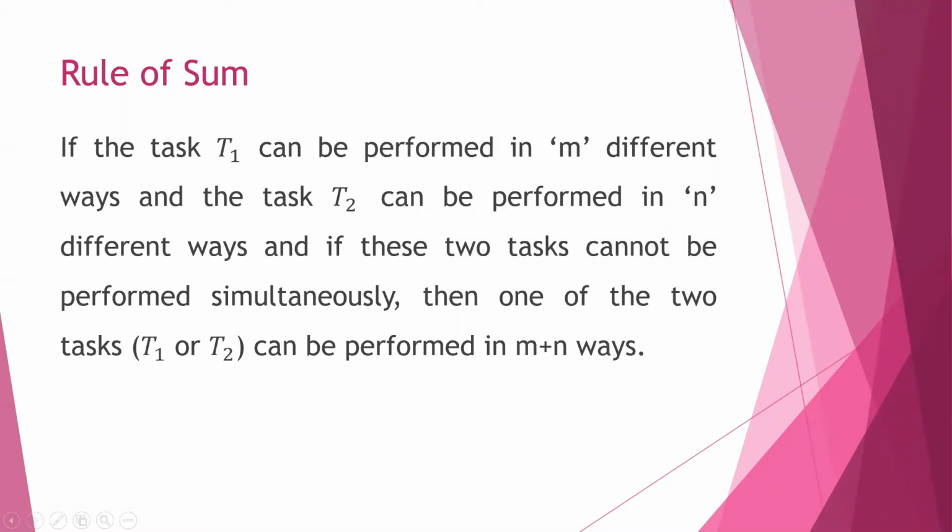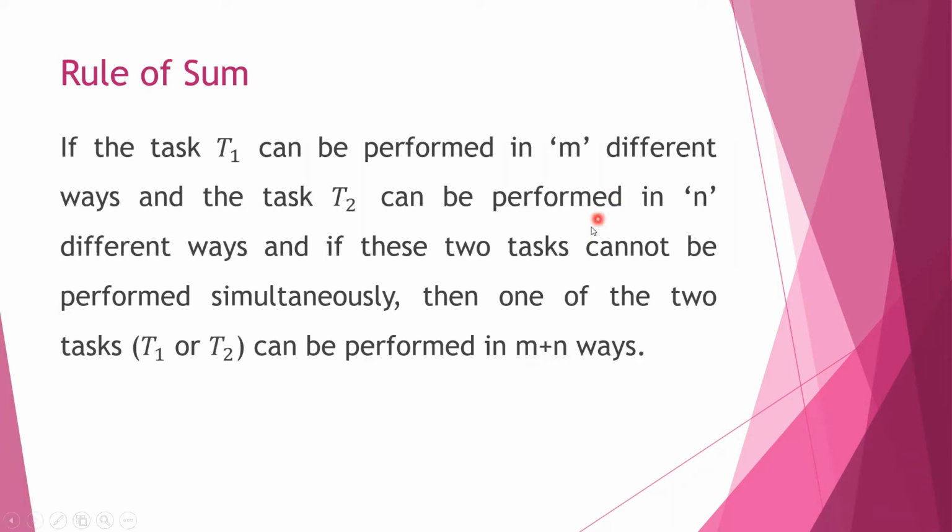The rule says, if the task T1 can be performed in m different ways, for example 3 balls, and the task T2 can be performed in n different ways, n, that is the number of toys, and if these two tasks cannot be performed simultaneously, meaning I'm not taking both, only one I have to choose, either ball or else toy, then one of the two tasks, that is T1 or T2, any one, can be performed in m plus n ways.